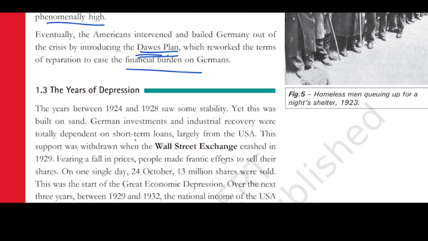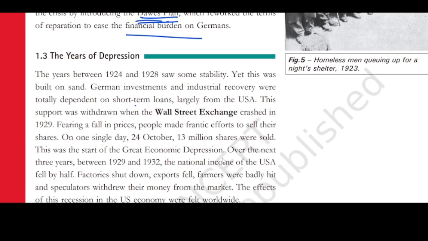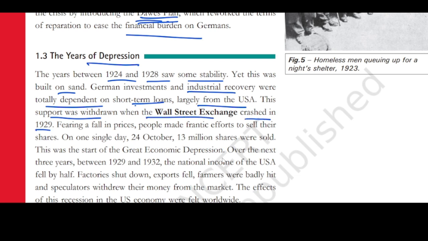But this was very short-termed. Why? Because in America also there was a problem, called the depression. The years between 1924 and 1928 saw some stability, yet this was built on sand, meaning it was not very strong. German investment and industrial recovery were totally dependent on short-term loans, largely from the USA. This support was withdrawn when the Wall Street Exchange crashed in 1929.